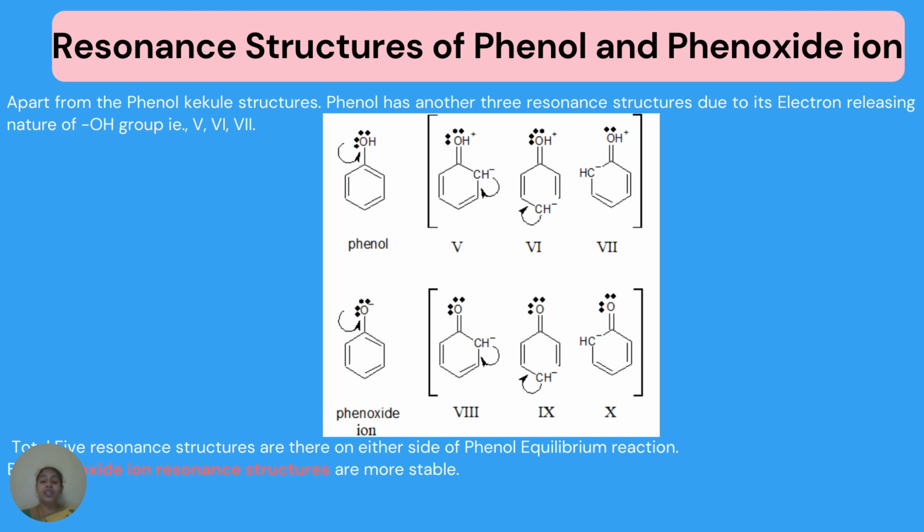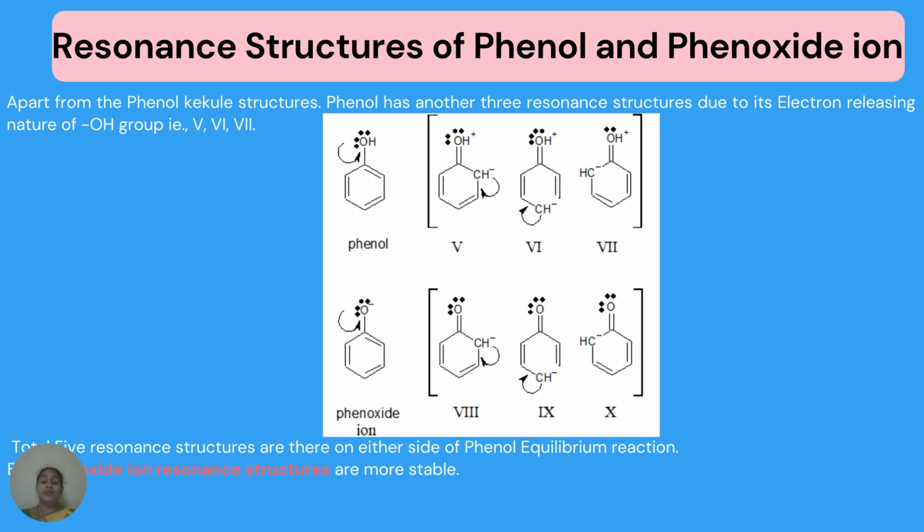So totally two Kekule structures and three resonance structures. Totally phenol will exist in five resonance structures. Similar to that, if we see the phenoxide anion, in phenoxide anion oxygen already has two lone pairs of electrons. Apart from that, as oxygen has one more negative charge, it is also considered as electrons.